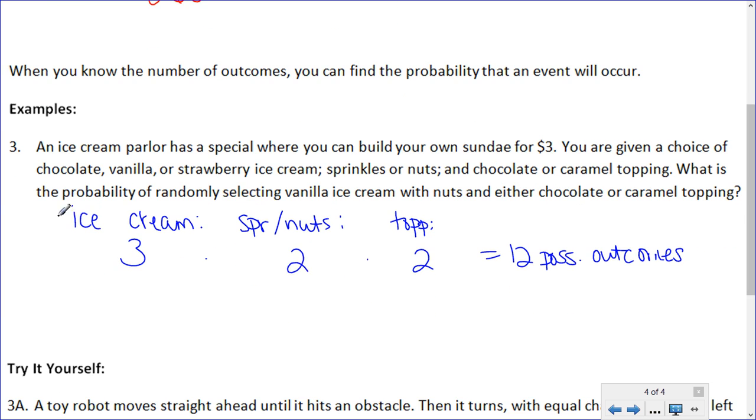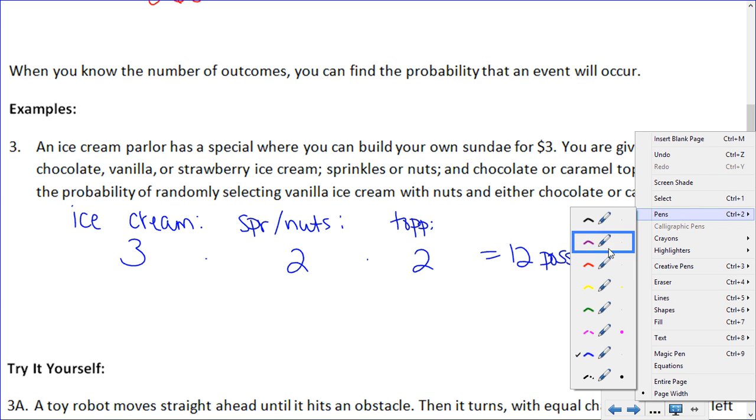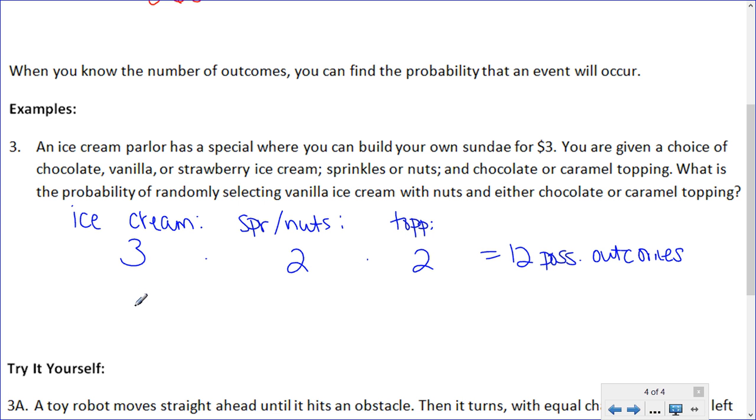Well, if I want to find the probability of randomly selecting vanilla ice cream with nuts and either chocolate or caramel topping, for this to happen, I now don't have 3 choices of ice cream. I would have to choose vanilla, so I only have 1 choice. Sprinkles or nuts? Well, we want to know the probability of selecting vanilla ice cream with nuts. So again, just 1 single choice here. But then for topping, either chocolate or caramel topping. Well, there were only 2 choices for topping anyway, so we'll take a look at both of those.